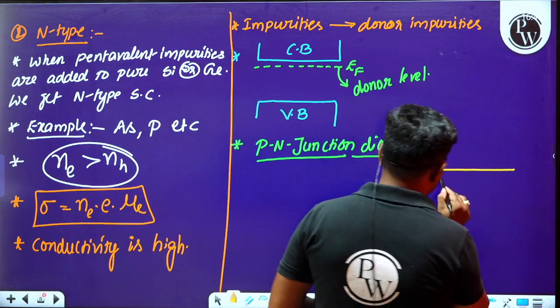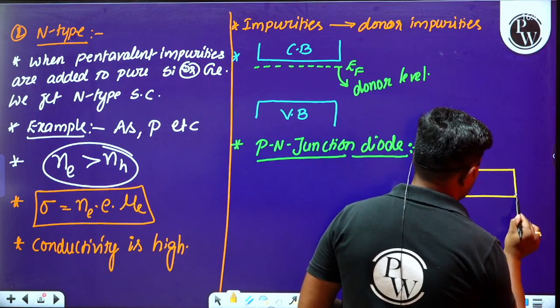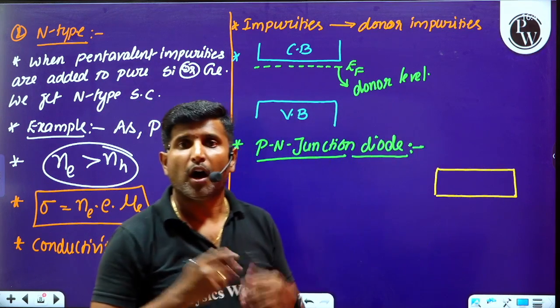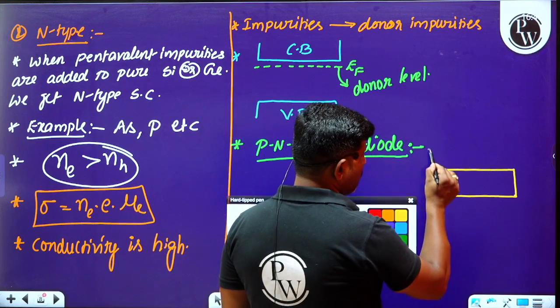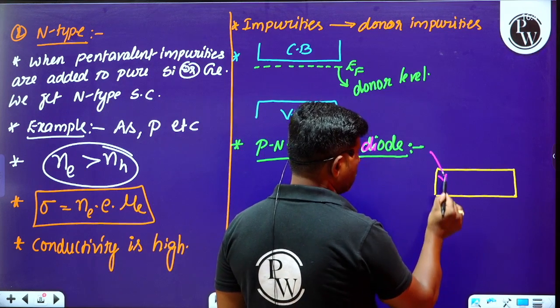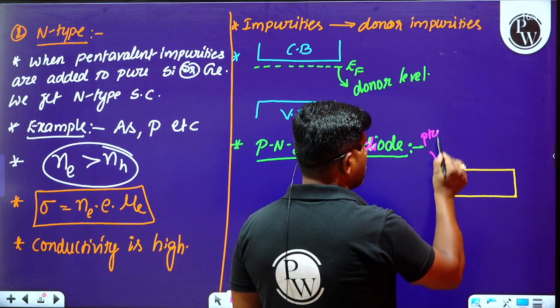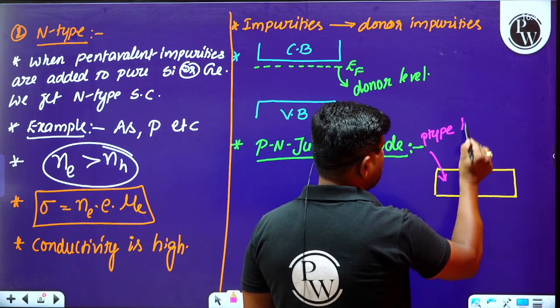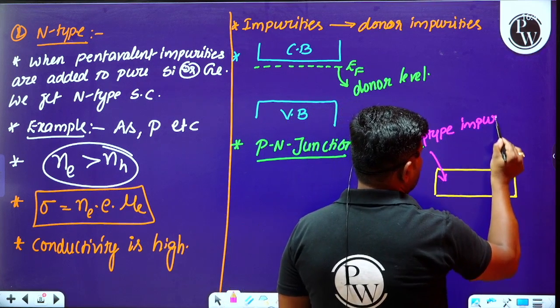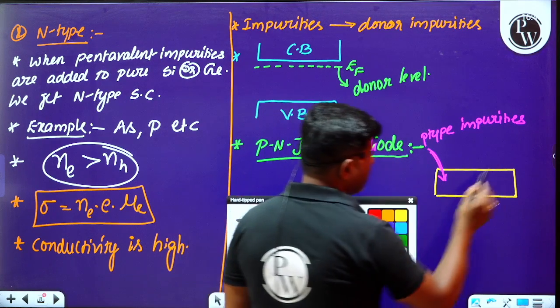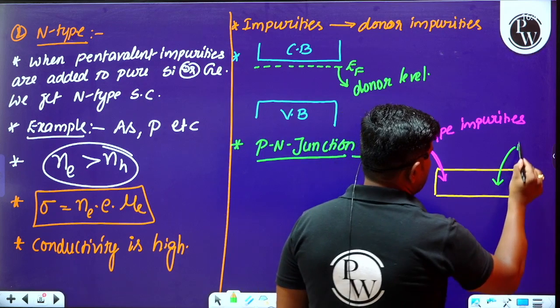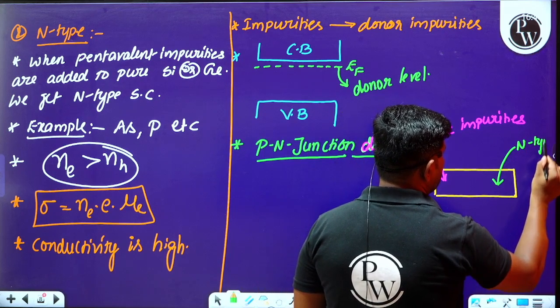Observe this. Whenever we consider pure germanium or silicon, at one end we add p-type impurities, and at the other end we add n-type impurities.